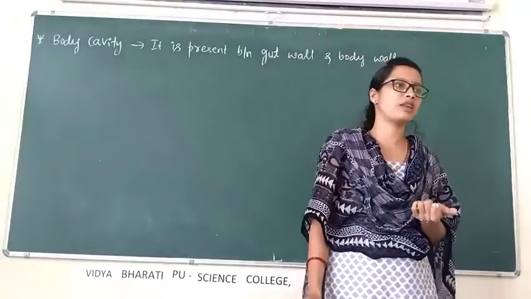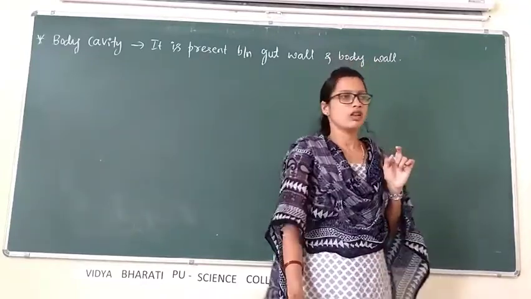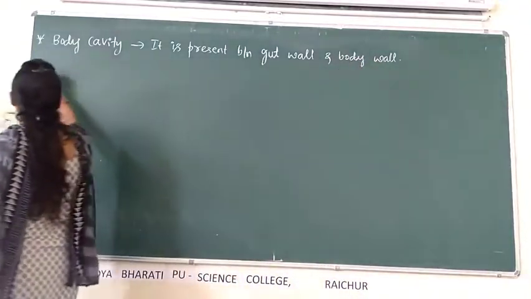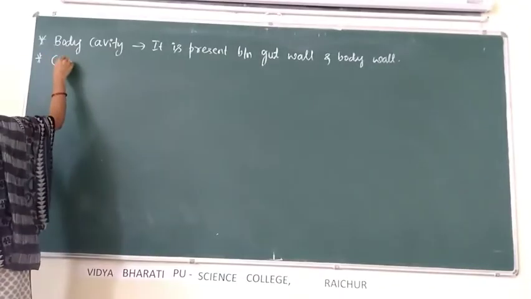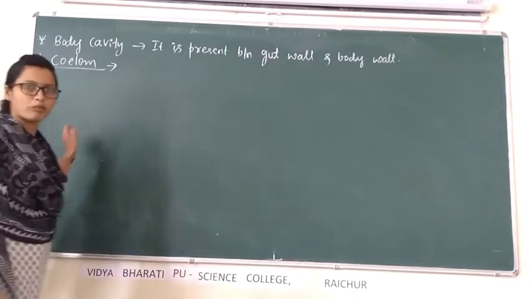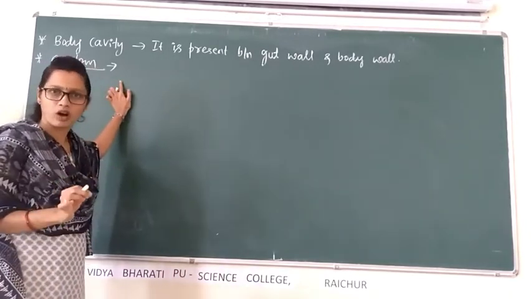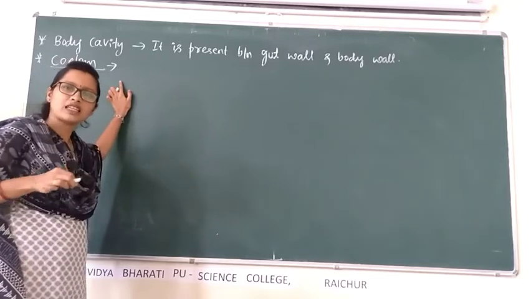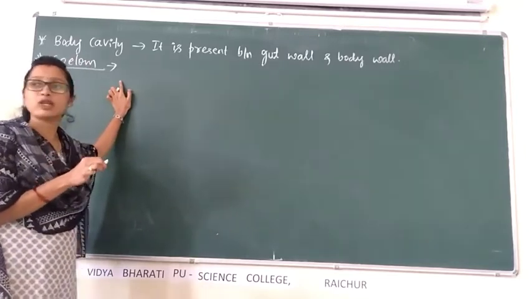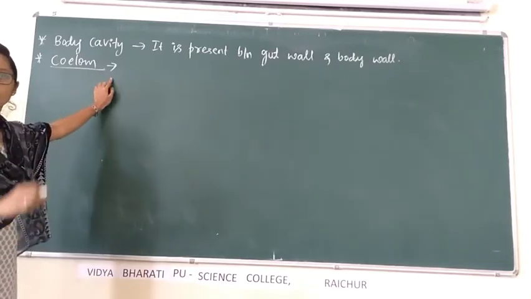In some animals, body cavity is present, and in some other animals, body cavities are absent. Suppose in an animal, body cavity is present between body wall and gut wall, and the body cavity is completely lined by mesoderm, then it is called coelom. Important for 1 mark.